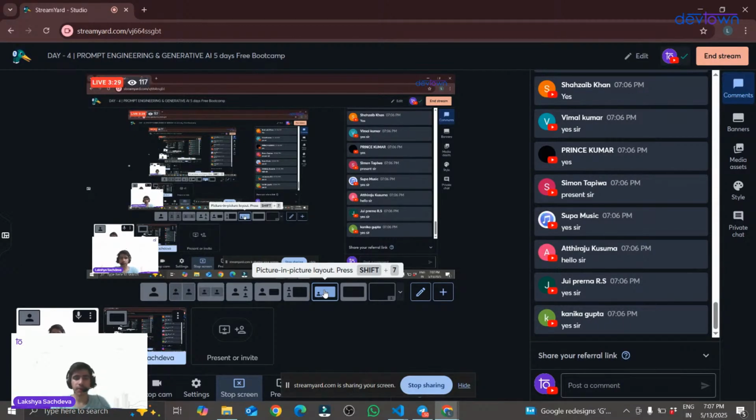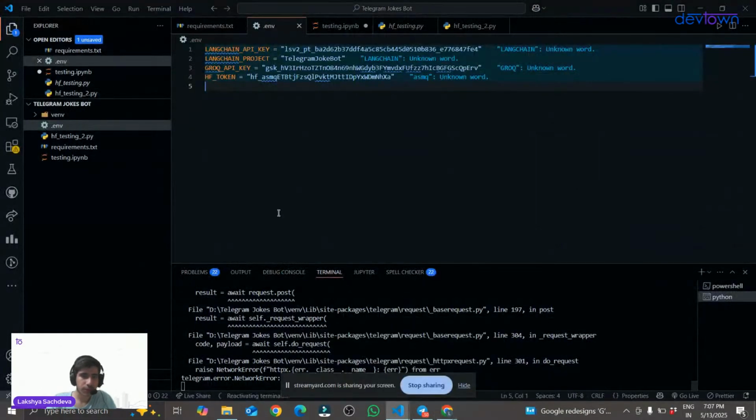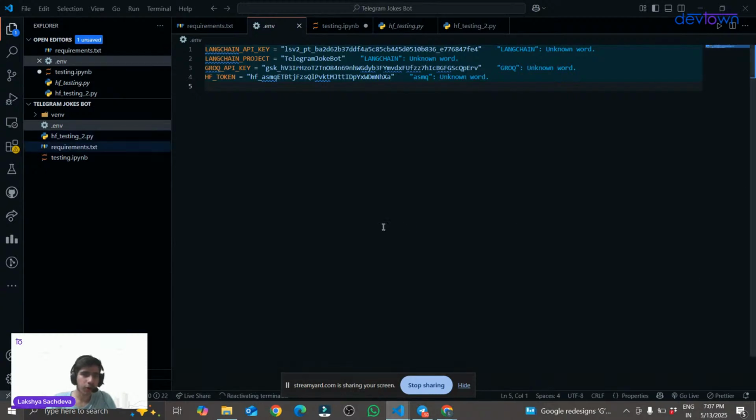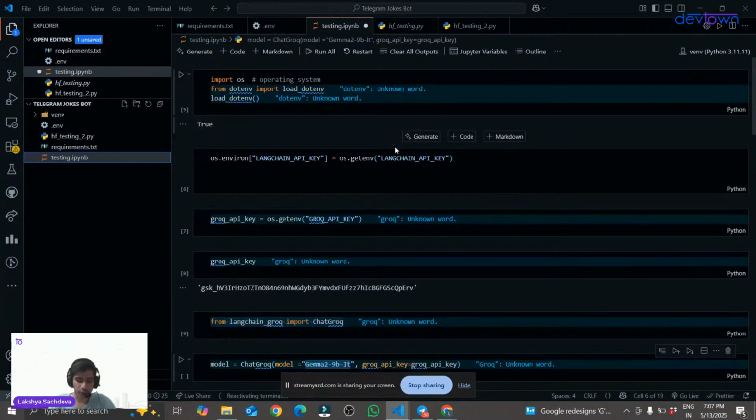So my screen is visible. Great. Let's go to VS Code. So this is our VS Code environment. Till now, what we have done: first of all, we have seen how we can use the LLM models through Grok API.